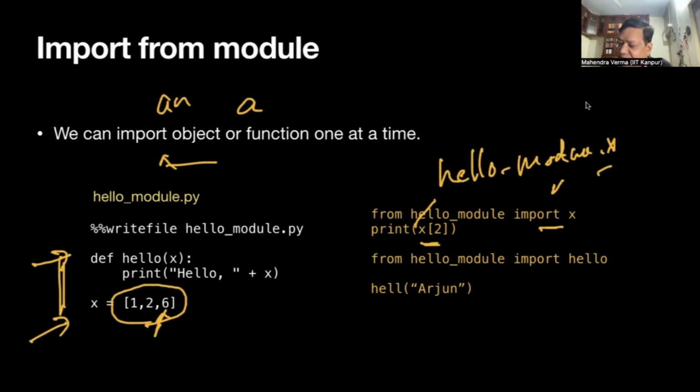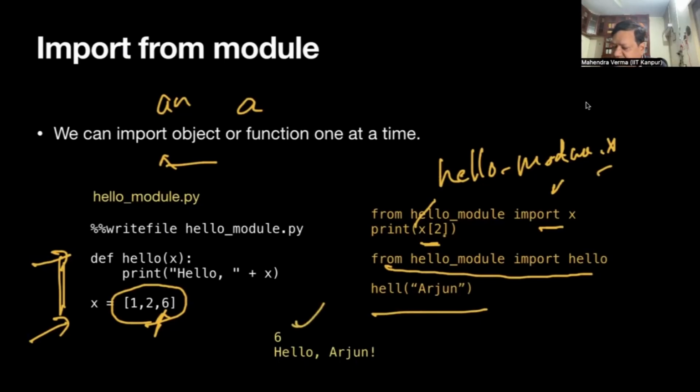Similarly, you can say from hello module import hello and hello Arjun. Right. So I mean, you can import one at a time, and this is the output. From the first, I'll get 6, and from the second, we'll get hello Arjun. This is printed here from the function hello.